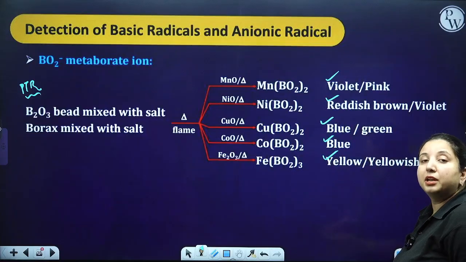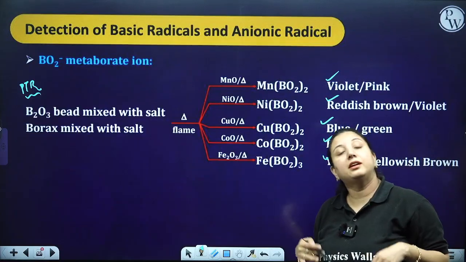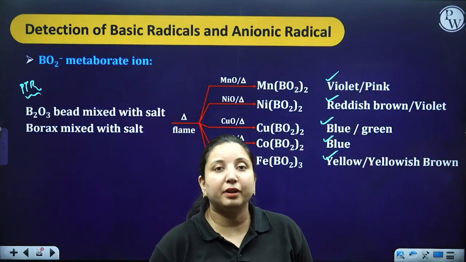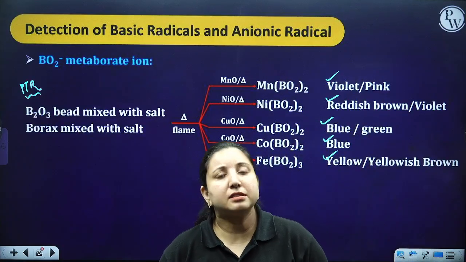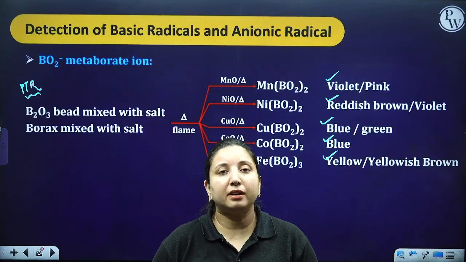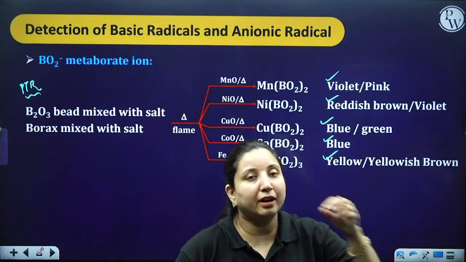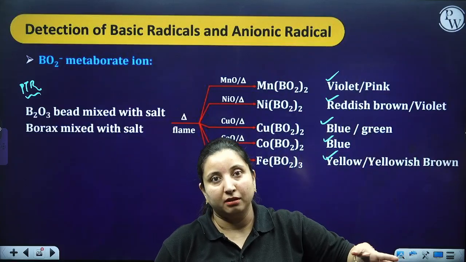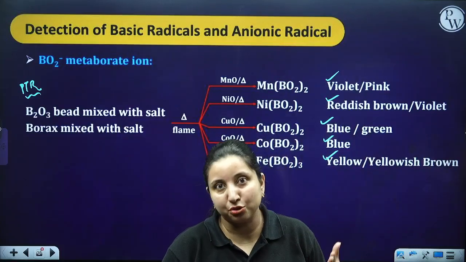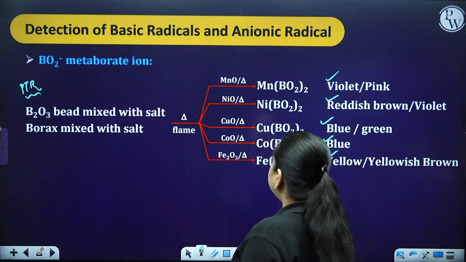Basically, these are the preliminary tests which do not confirm with surety that a particular element is present, but they just give us a rough idea that there might be a possibility that these particular elements are present. These are the indications over there. Okay, so